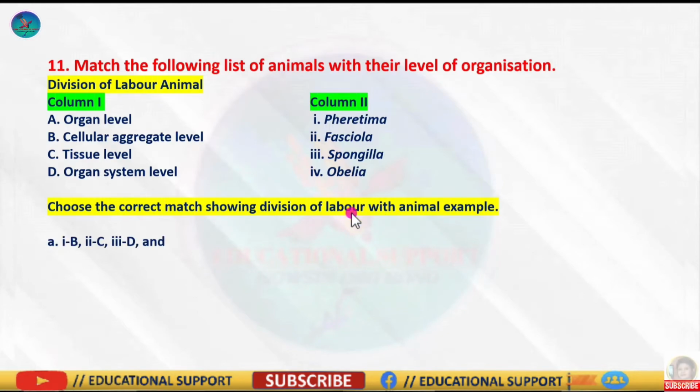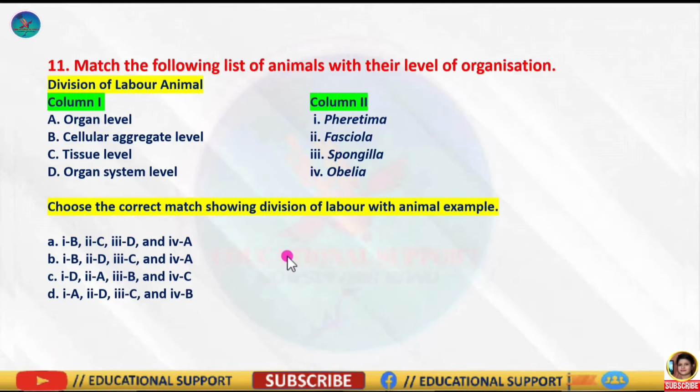And the options are, so the correct answer is option C. Because Pheretima possesses organ system level of organization and Fasciola possesses organ level of organization. Spongilla possesses cellular aggregate level of organization, and Obelia possesses tissue level of organization.